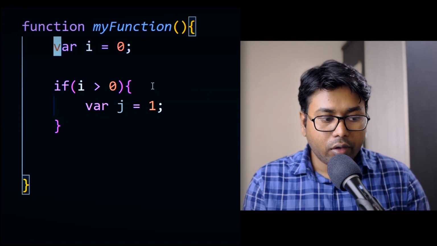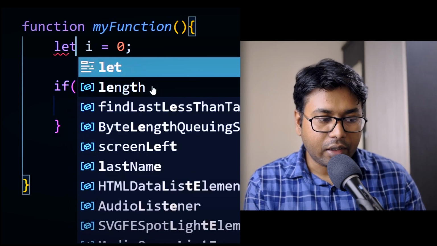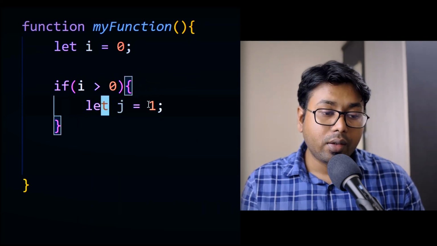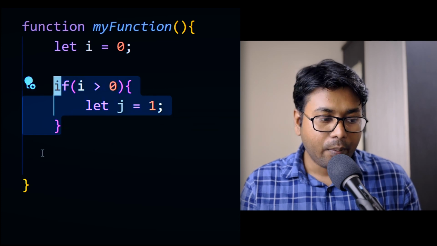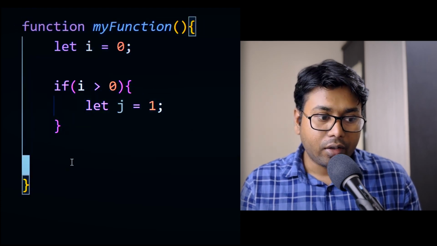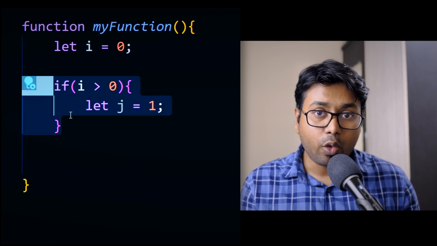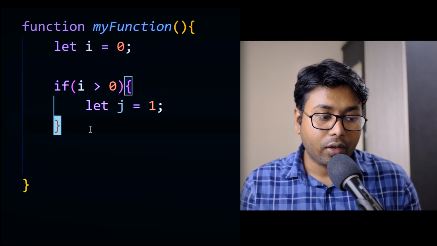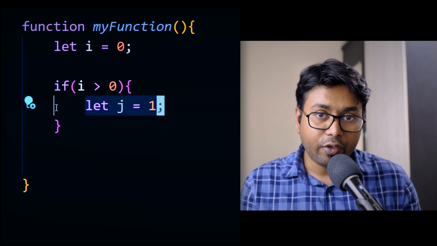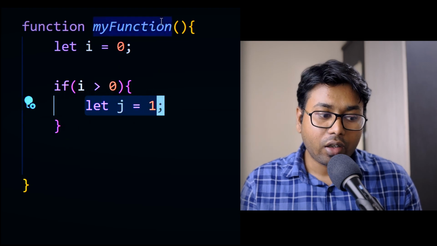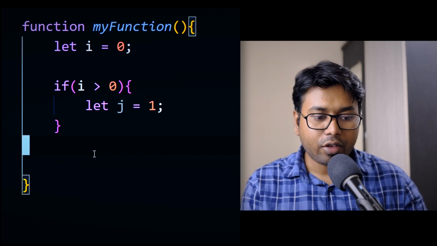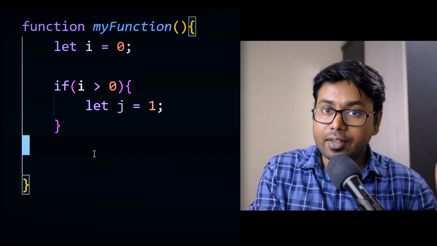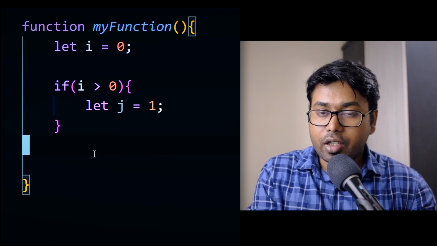And if you use the let keyword, suppose I'm using this let keyword to initialize a variable, then the block scope is used. Block scope means this if block is one block and this function is also one block. That means this if block has its own scope for the let keyword. So if I have defined j inside the if block, outside the if block, j will not be present. So that is lexical and block scope. You should have a clear idea about lexical and block scope for any JavaScript interviews.